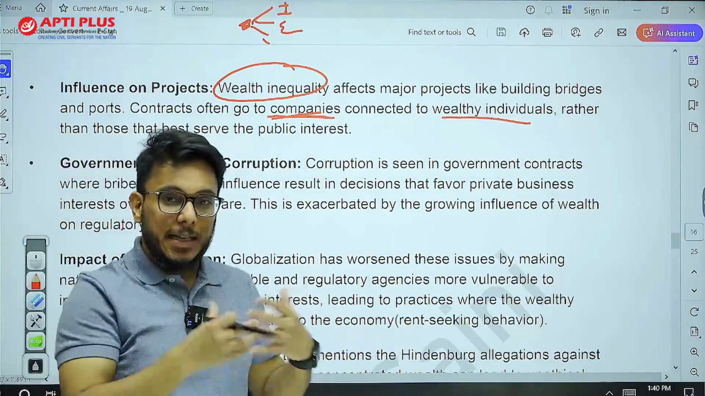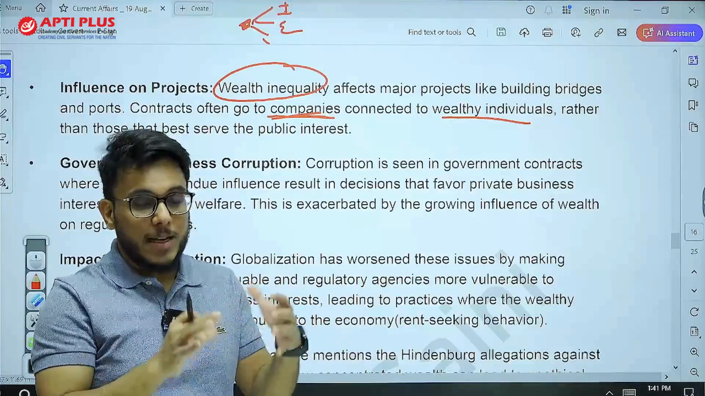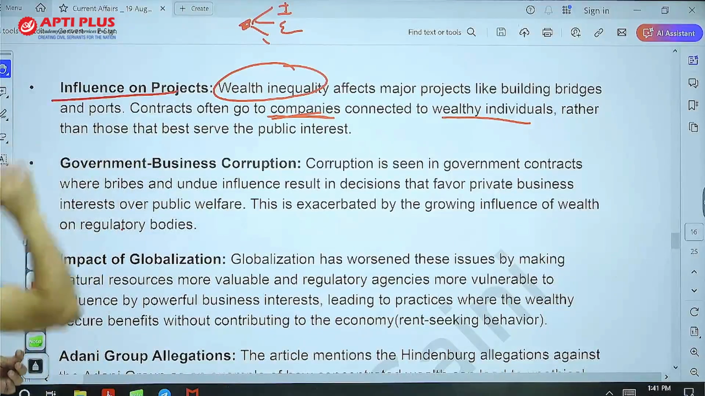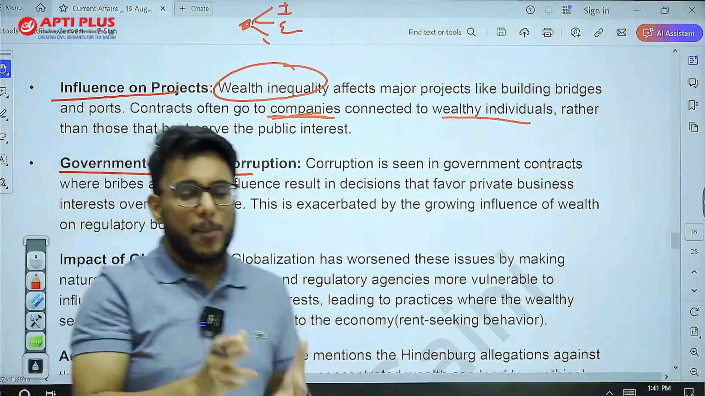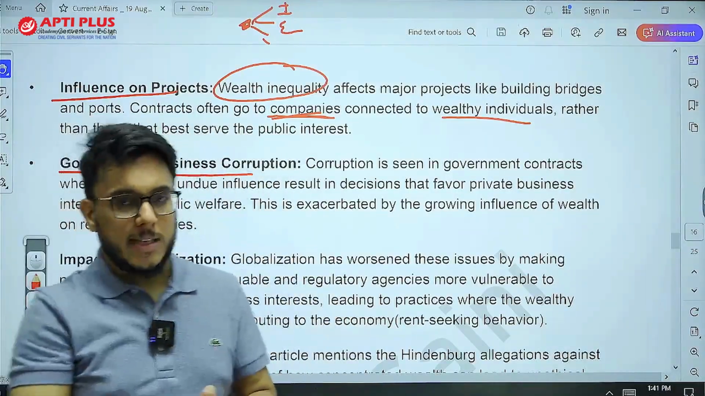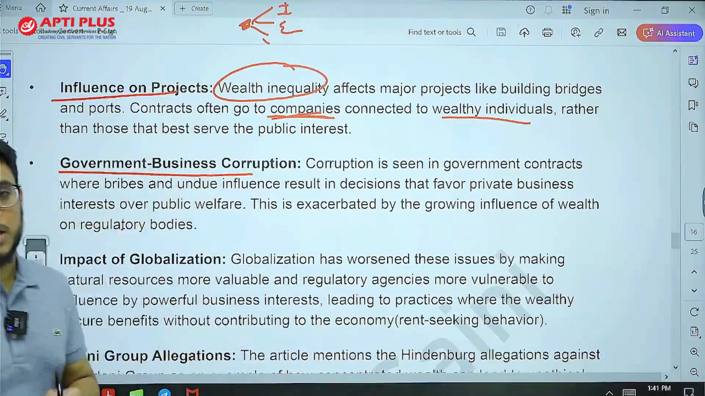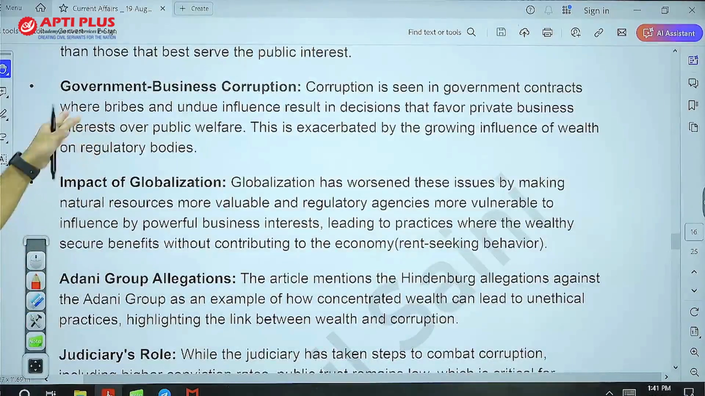And as they know that they are the only viable option, they develop a complacency attitude, and by that, the quality of public infrastructure suffers. Also, it influences these particular projects. Then there is government business corruption, which is called crony capitalism, and that also increases. Government deliberately comes out with policies which provide benefit to certain vested interests, certain corporate houses. Government contracts are given to a few private individuals because of the bribes they give to the government. So crony capitalism is exacerbated.